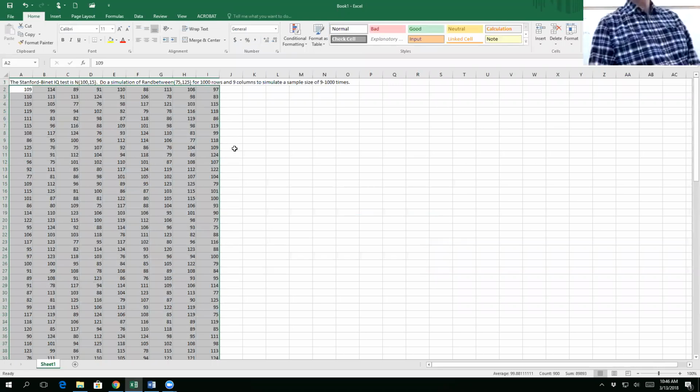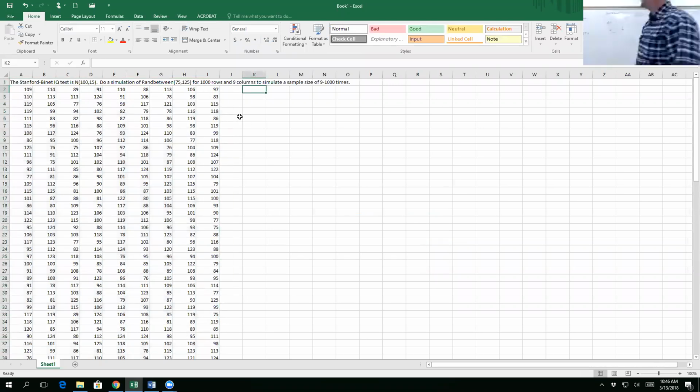All right, so now here's what we're going to do. I'm going to prove that the distribution of X bar is a bell curve, even though the population kind of looks like a box. So here's what I'm going to do. I'm going to find the mean of each row. Now, I told you that my sample size should normally be greater than 30. I'm going to get away with 9 in this case.